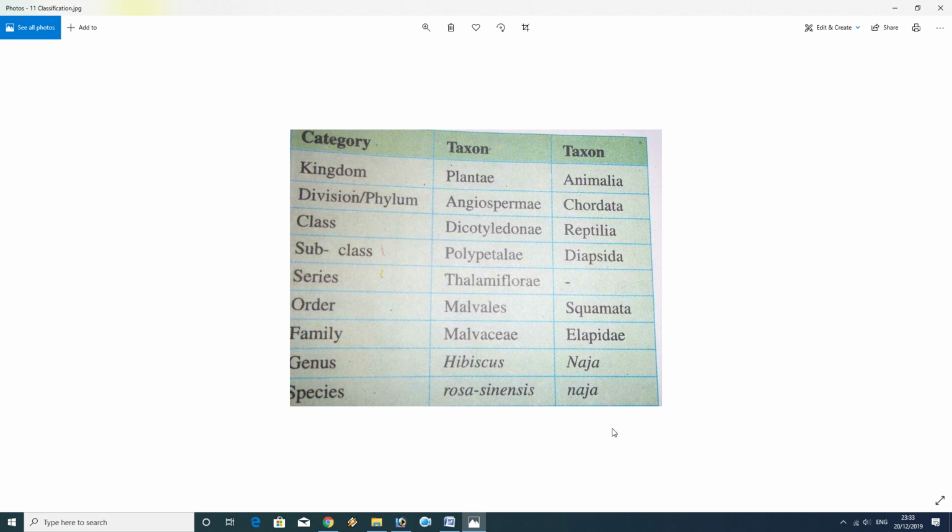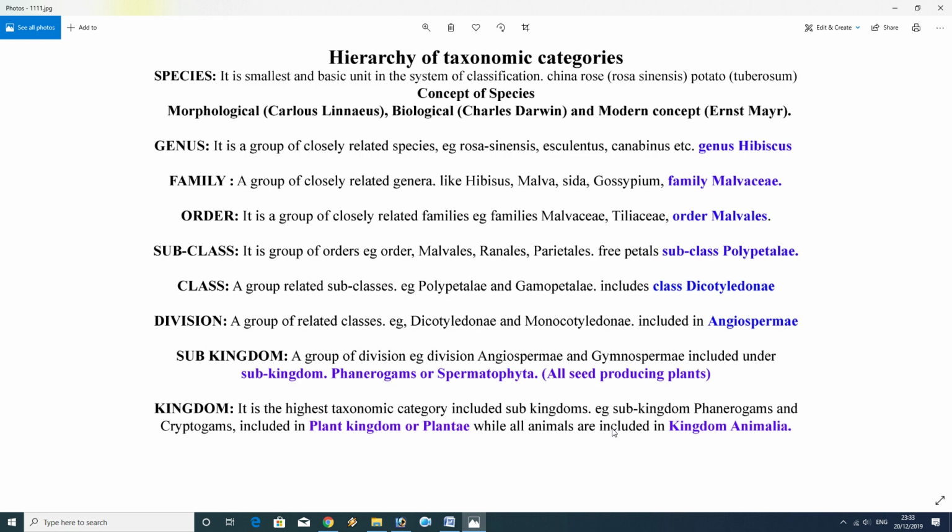If you did not get this, then I can show you a more descriptive version. Species is the smallest basic unit of classification. This data was created by myself, collected from the book, but created and typed by myself. An example of a species is China rose, meaning rosa-sinensis, which we just discussed. An example for potato is tuberosum. The morphological concept of a species was given by Carolus Linnaeus. The biological concept, which you can call the genetic-level concept, was given by Charles Darwin, and the modern concept of species was given by Ernst Mayr.